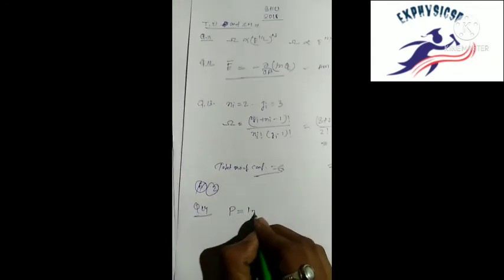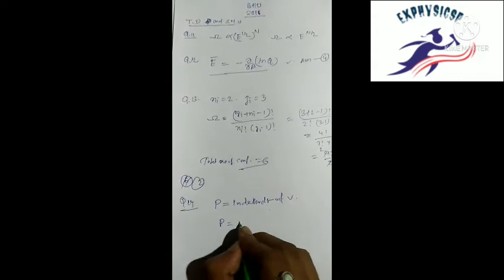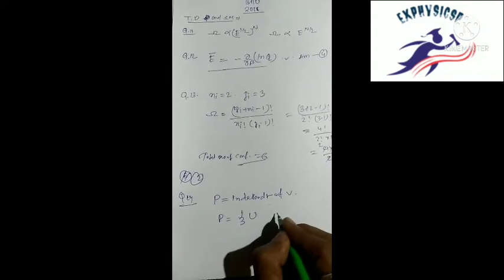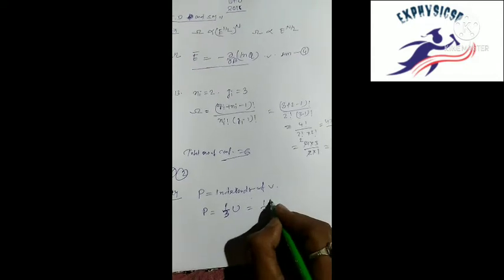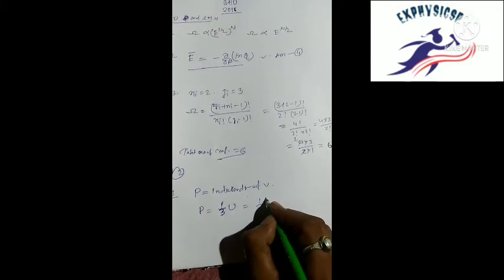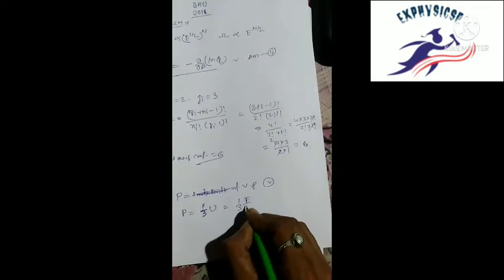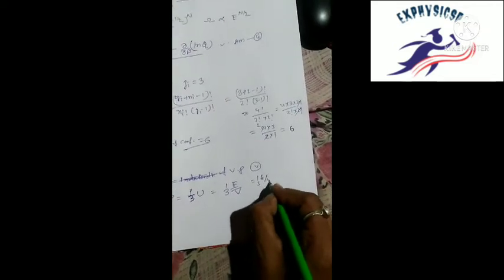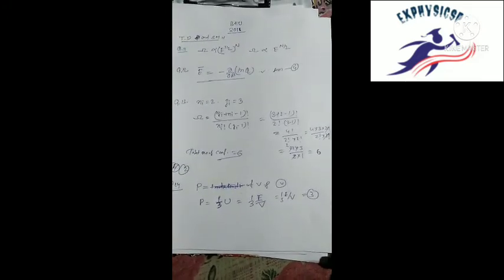We know for a photon gas, P depends on V. P equal to one third U, and U equal to E by V, so P is one third E by V. Then the answer is 3.